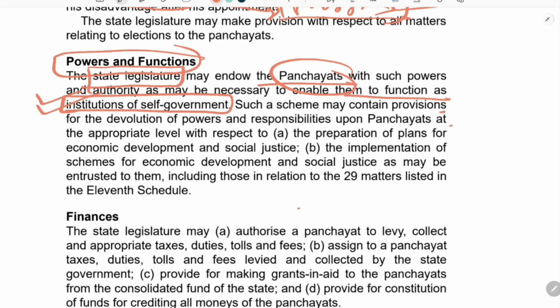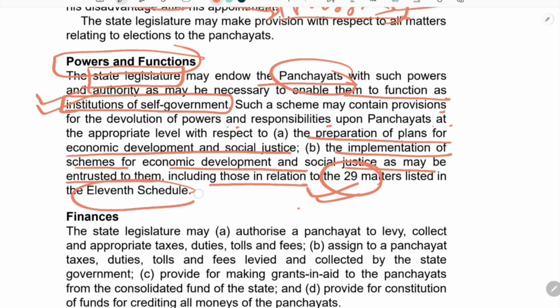So such a scheme may contain provision for the devolution of power and responsibilities upon panchayats at the appropriate level with respect to preparation of plans for economic development and social justice, and implementation of schemes for economic development and social justice as may be entrusted to them, including those in relation to the 29 matters listed in the 11th schedule.